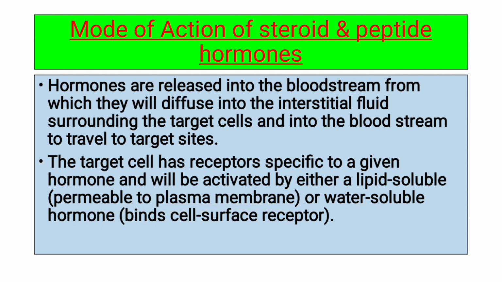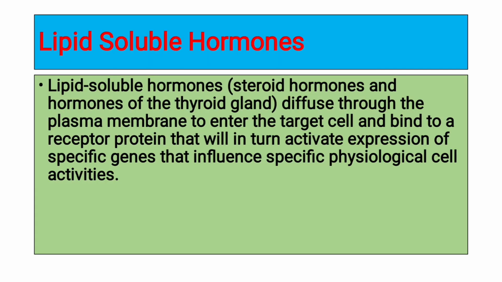Some are water soluble, which cannot pass through the plasma membrane and only bind to receptors present on the cell surface.